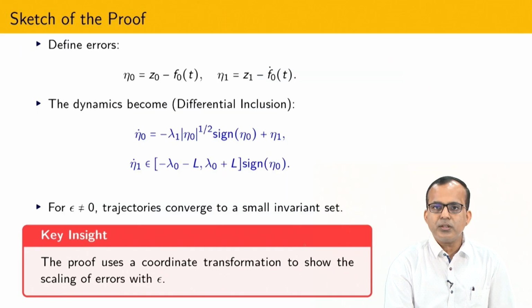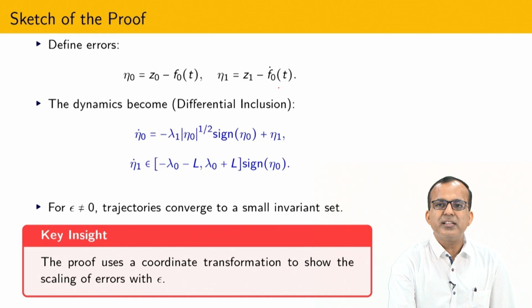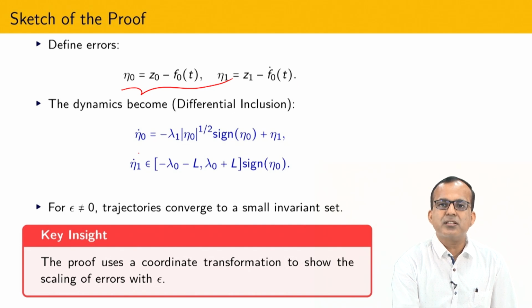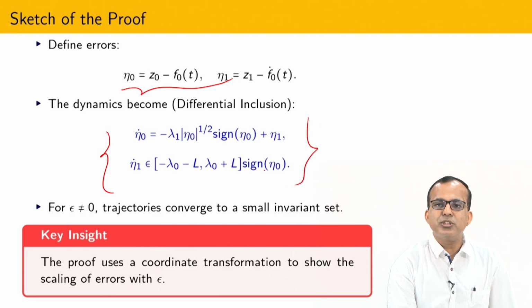Now, how to prove it? The proof is not difficult. What you can do is define eta 0 and eta 1, where eta 1 is nothing but z1 minus f0 dot. After that you can construct this kind of differential inclusion. Why does a differential inclusion come into the picture?